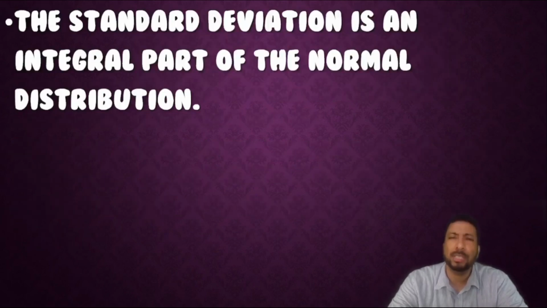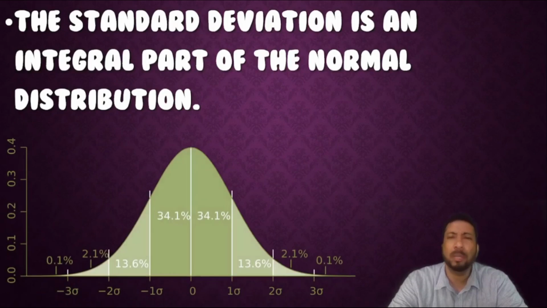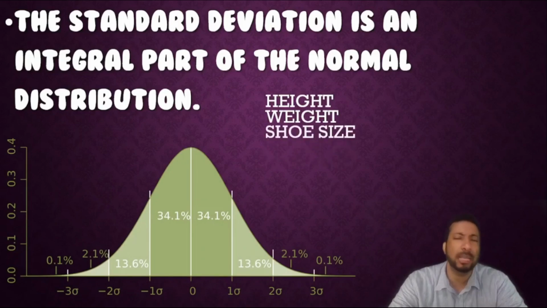The standard deviation is also an integral part of the normal distribution. What is the normal distribution? Well, it is the distribution that governs the height of a population, the weight, and even the shoe size. What do I mean by that? If you look at the height of a population, you'll find that the majority of people are somewhere near the middle or the average. And the further you go out from that average, whether less than the average or more than average, there are less and less people who fit that data.